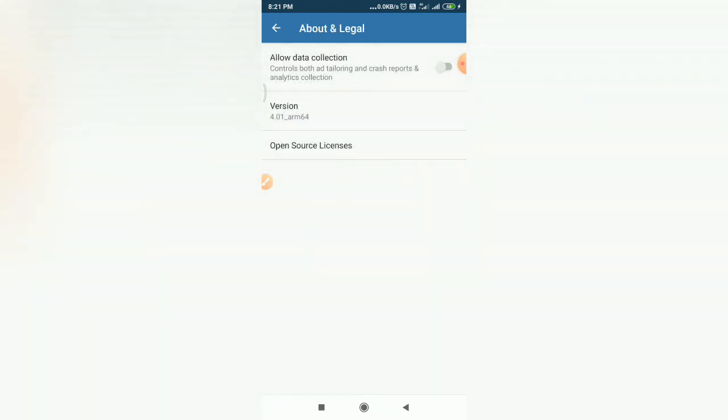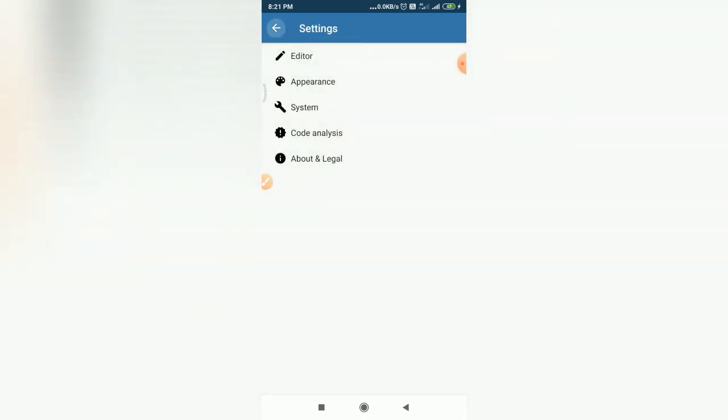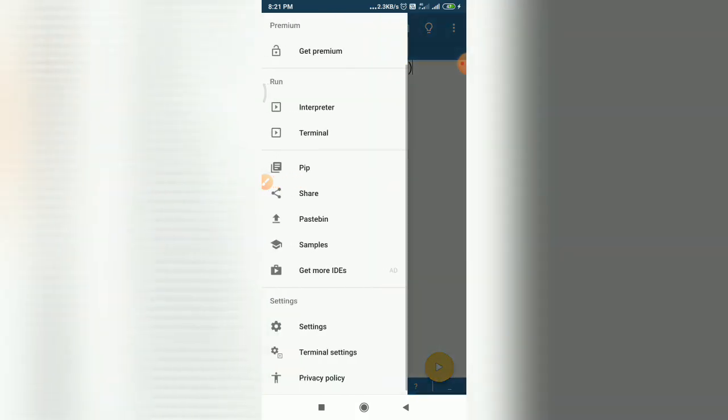At last, you have about and legal. It will show you the version and different licenses. And right now we have disabled the data collection, so data regarding crash reports and analytics will not be shared. So like this, you have this setting option.